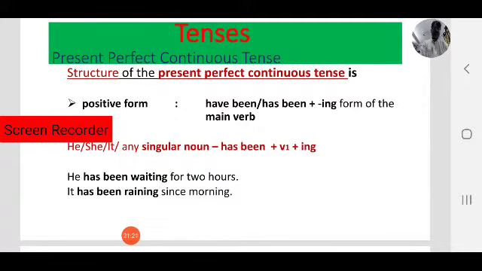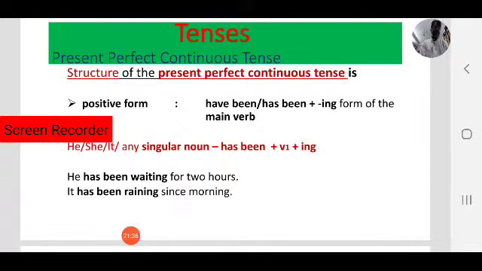So this is the difference between where we use have been and has been. Observe the structure. Structure is very easy: has been or have been plus present participle.